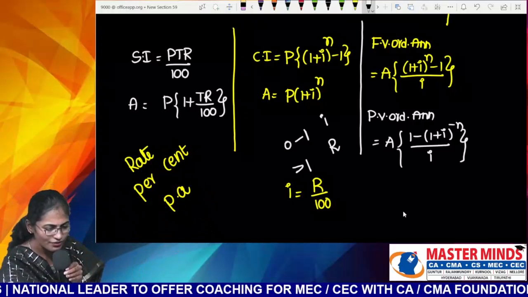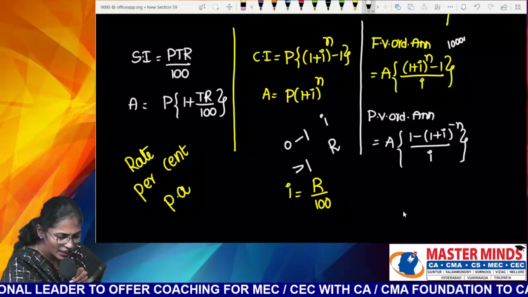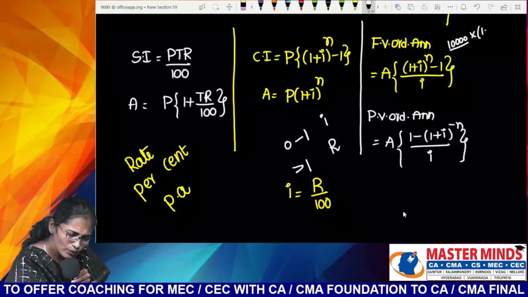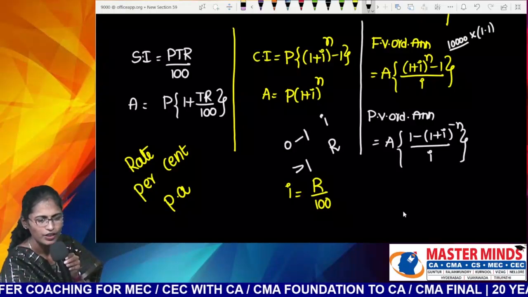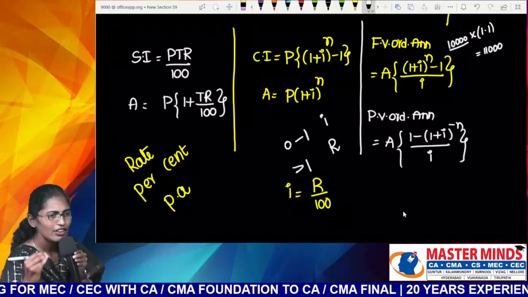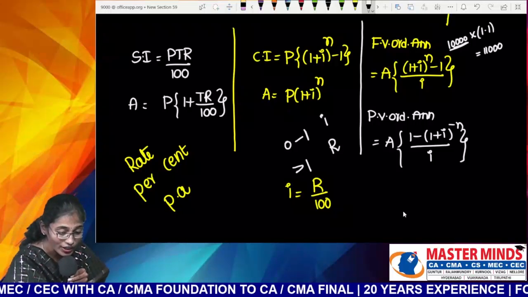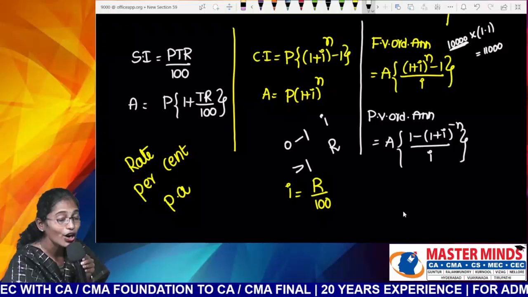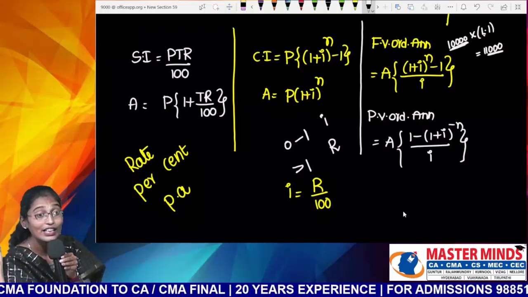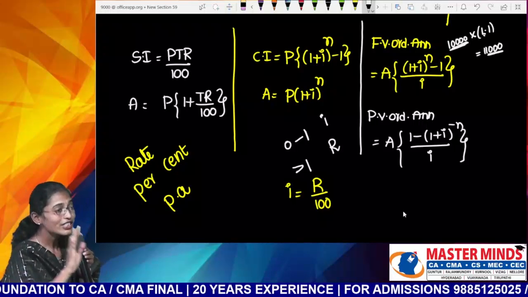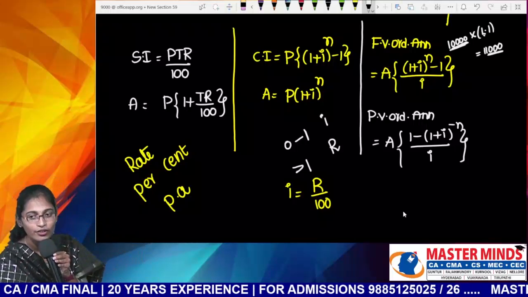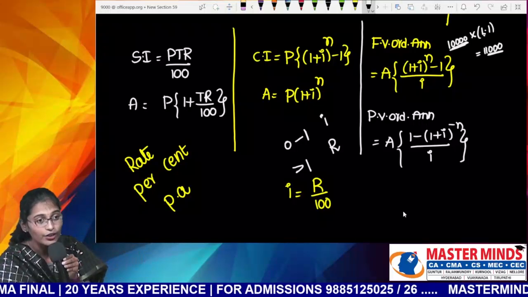Guys, listen to me. If this entire calculated value is 10,000, then 10,000 into 1 plus I, let it be 1.1, 10,000 into 1.1 will become how much? 11,000. So, I just want to tell you one thing. This is ordinary annuity. Ordinary annuity is multiplied by how much? 1 plus I. So, what is your due annuity value? I just wanted to confirm whether ordinary annuity is bigger or due annuity is bigger.